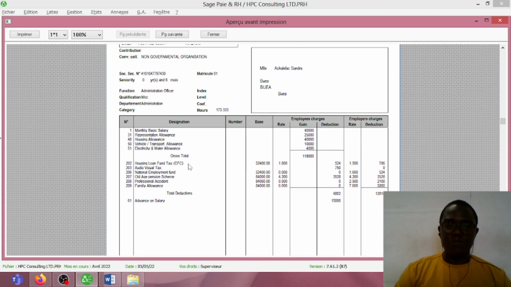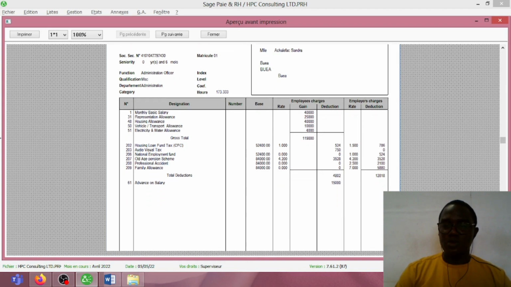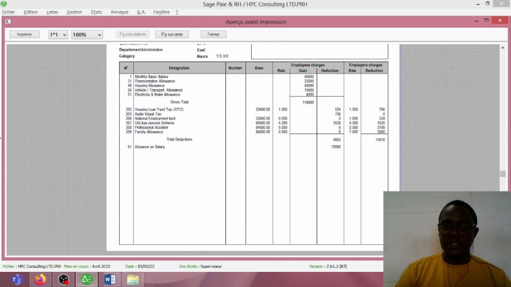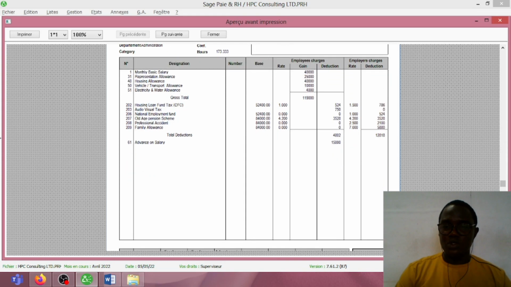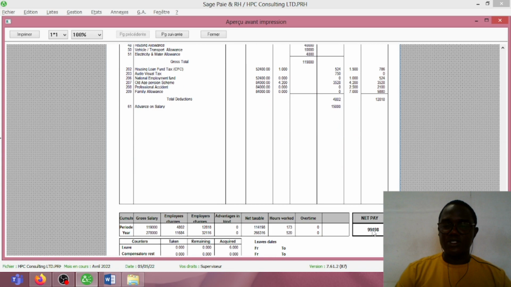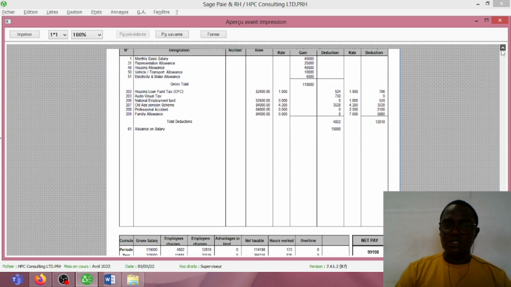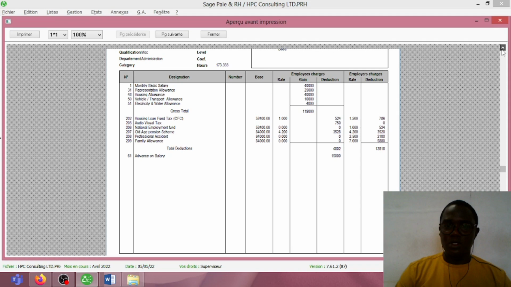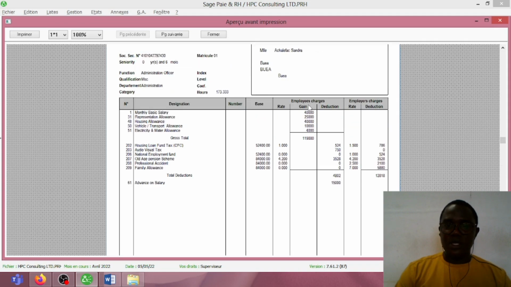So if you take the gross total here, 119,000, minus total deduction, 4,802, minus advance on salary, 15,000, you'll be able to have the net pay, which is 99,198.